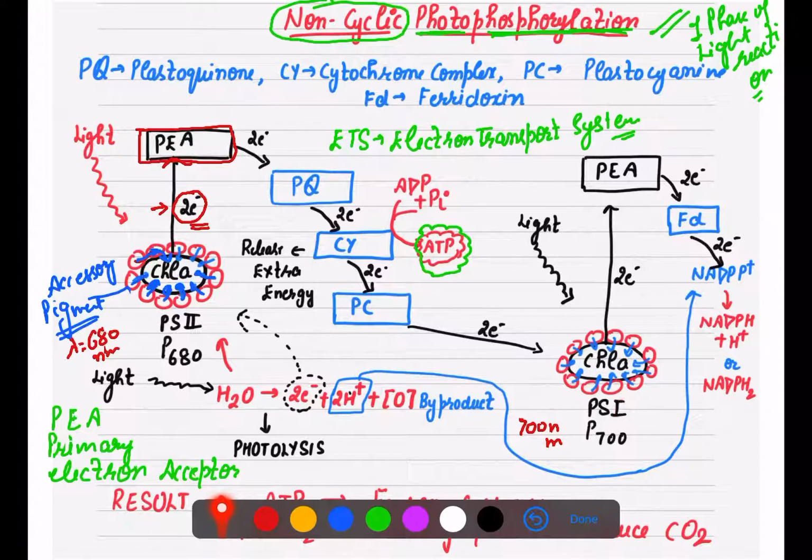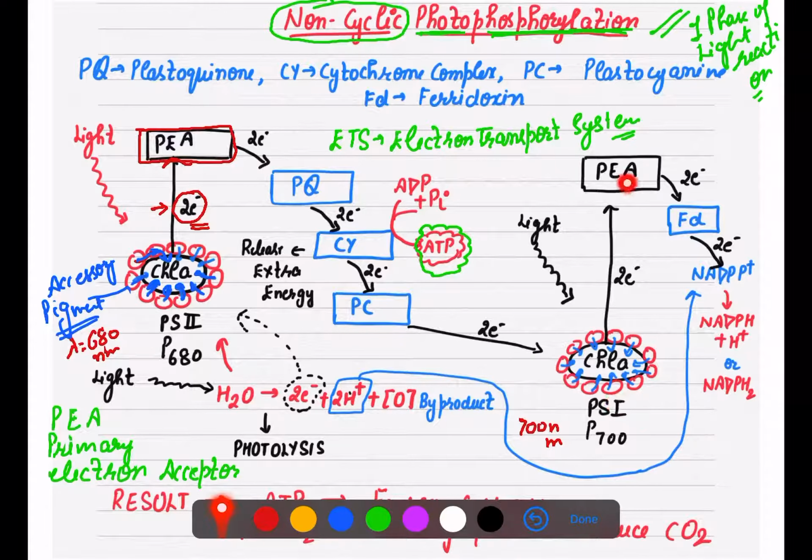So now these light photons are absorbed by the accessory pigment, and this pair of electrons transferred from plastocyanin, after absorbing light at the wavelength 700 nanometer, get excited, and will be received by the primary electron acceptor of photosystem 1.